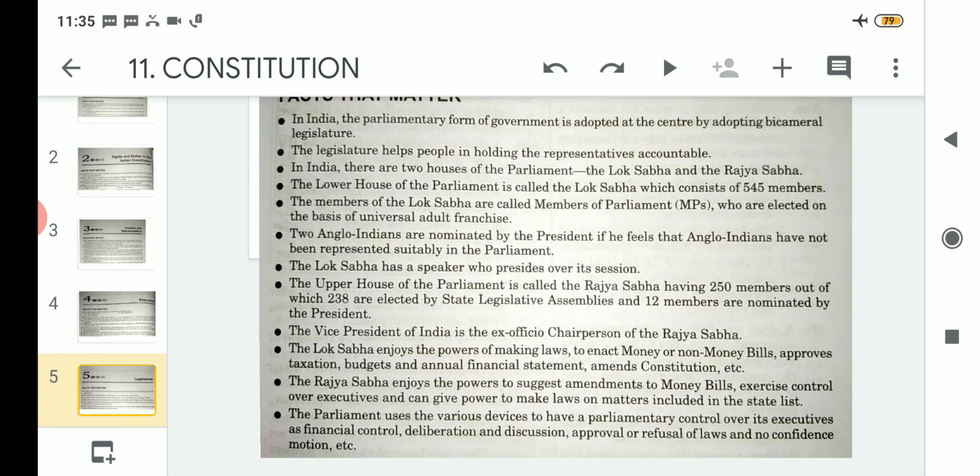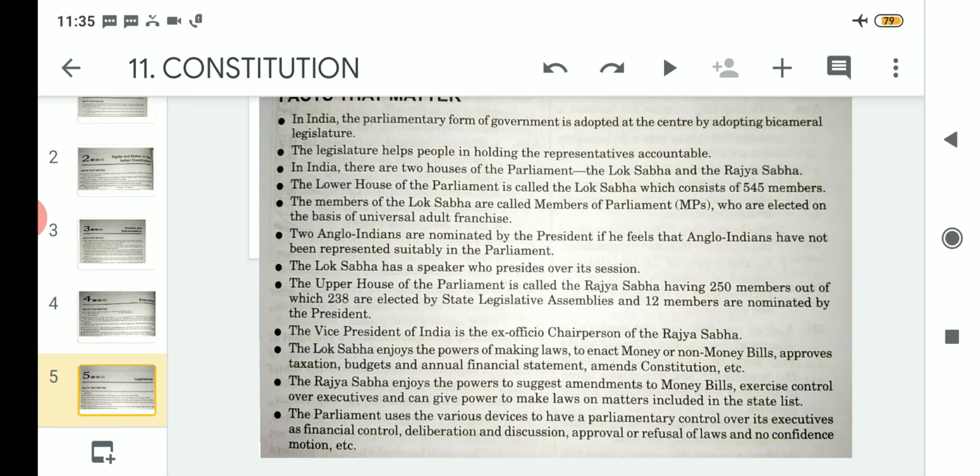The next point, the Rajya Sabha enjoys the powers to suggest amendments to money bills, exercise control over executives, and can give power to make laws on matters included in the state list. That means if we talk about the Rajya Sabha enjoying the power, it enjoys the power to suggest amendments to money bills. That means it can give suggestions for amendments related to the money bills. That means changes can be suggested to the money bills.